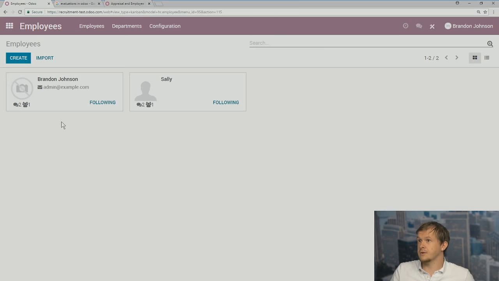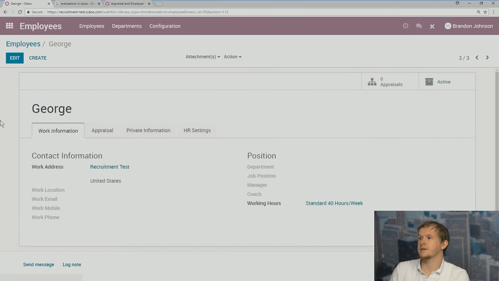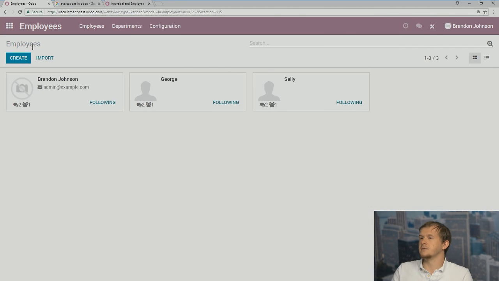Now, in the Employees tab, it's pretty simple. We have Employees, Departments, and Configuration. To create an employee, we'll just do one right away. Let's just call this employee George and save it. That's all you need to do in Odoo to create a new employee. It's very, very simple. We try to make it as simple as possible.